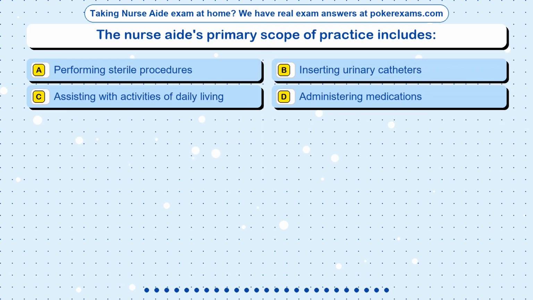Question 5. The nurse aide's primary scope of practice includes: Option A. Performing sterile procedures. Option B. Inserting urinary catheters. Option C. Assisting with activities of daily living. Option D. Administering medications.